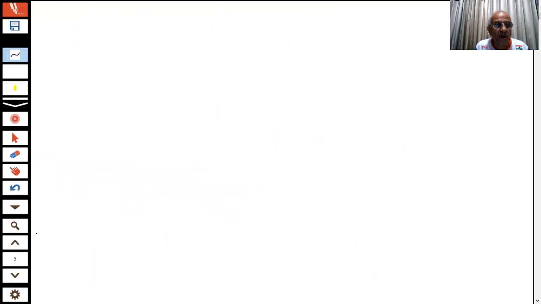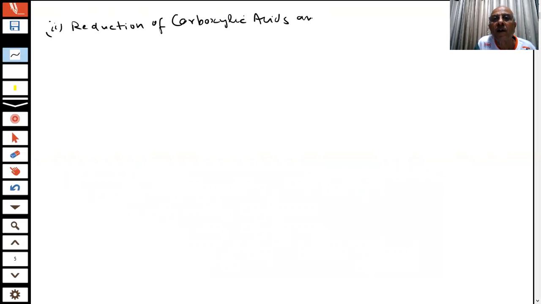Yes, sir. Okay. Now we can also prepare alcohols by the reduction of carboxylic acids and esters. Now you know what carboxylic acids are. This is a carboxylic acid. What are esters, students? RC. These are our esters, and these are our carboxylic acids. So we are going to reduce them.